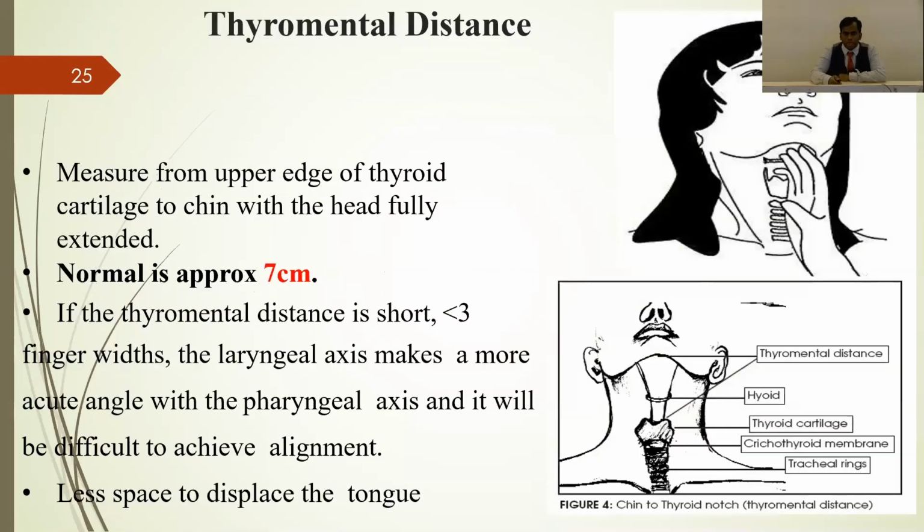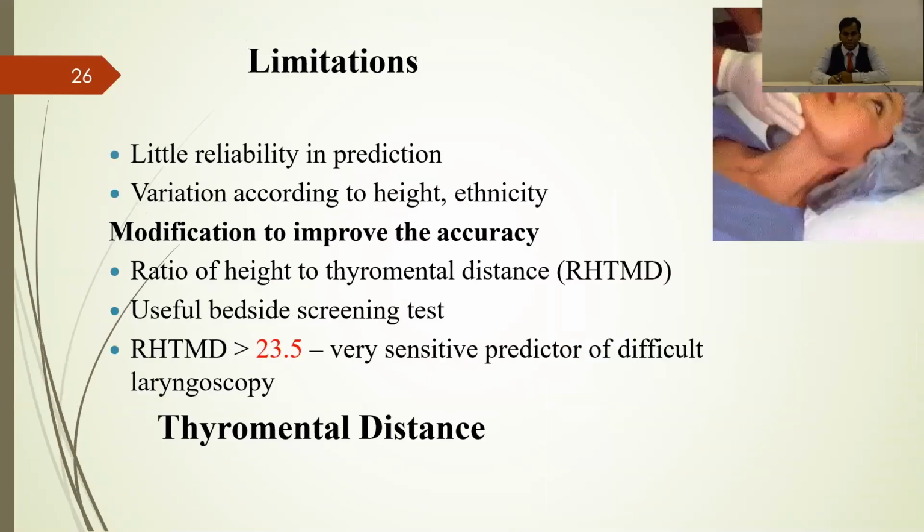Thyromental distance is approximately 7 centimeters. You should measure from the thyroid cartilage to the chin, with the head fully extended. Normally it is 7 centimeters. If it is low, less than 3 fingers, then it is indicative of a difficult airway. As for limitations, there is little reliability in prediction, and variation according to height and ethnicity.